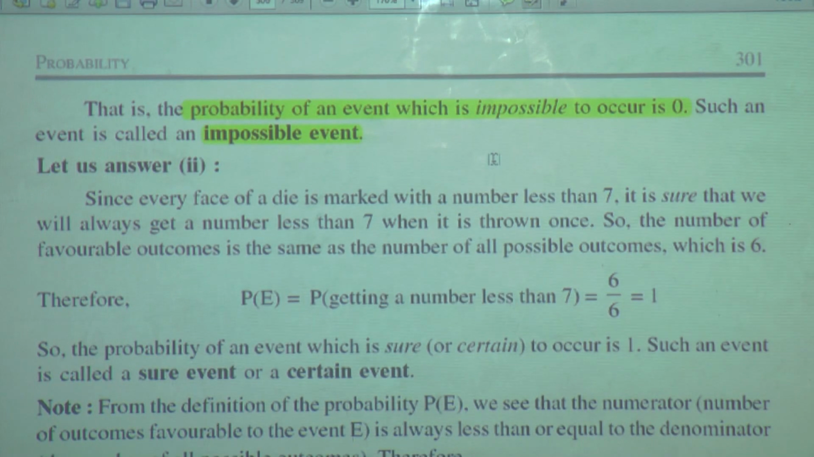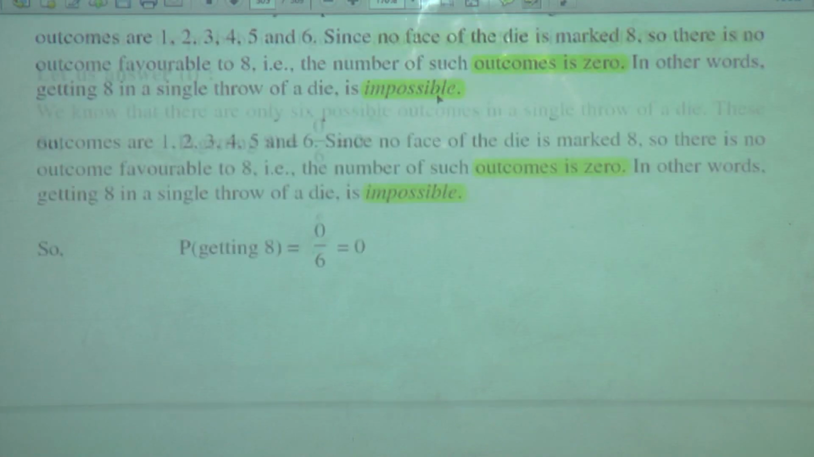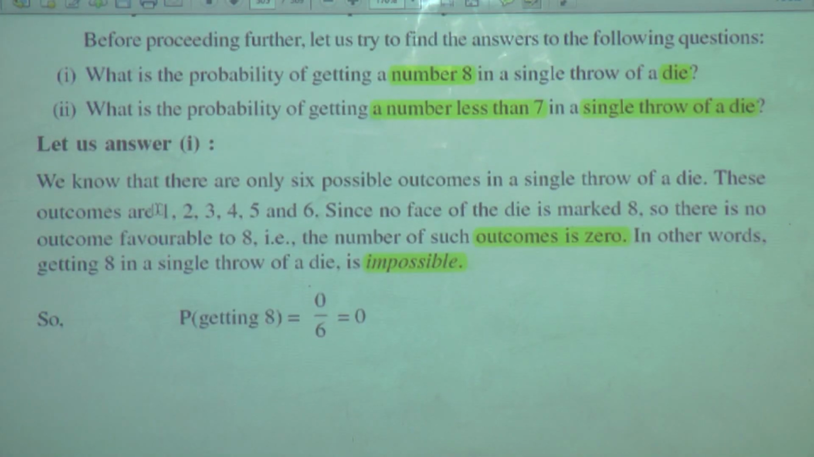Now let us see the explanation for the second question, that is the answer of the second one. Since every face of a die is marked with a number less than 7, it is sure that we will always get a number less than 7 when it is thrown once. So the number of favorable outcomes is the same as the number of all possible outcomes, which is 6. Now please understand carefully. The possible outcomes when a die is thrown once are 1, 2, 3, 4, 5 and 6. And what is the event?